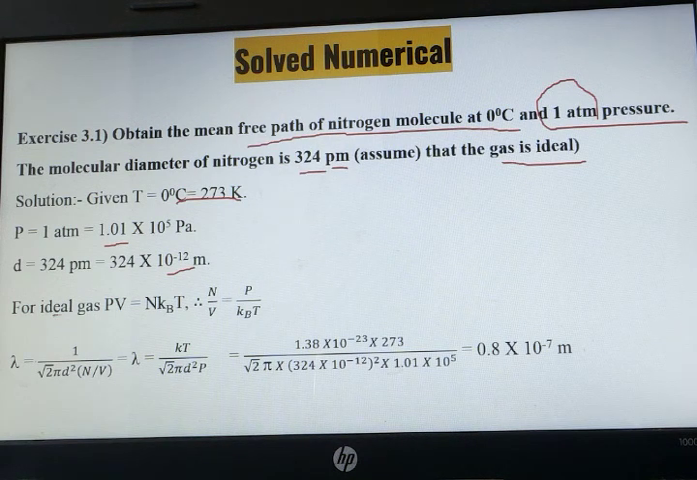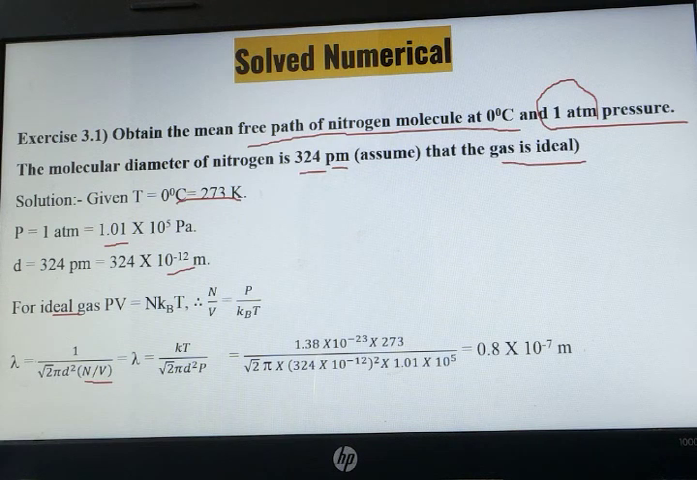We know this equation from the ideal gas, PV equals N kB T. So in place of N upon V, we can write P upon kB T. We can substitute this over here. We will be getting kB T upon root 2 pi d square P.